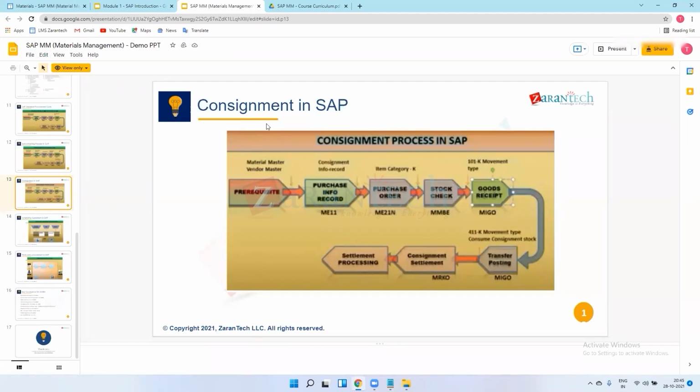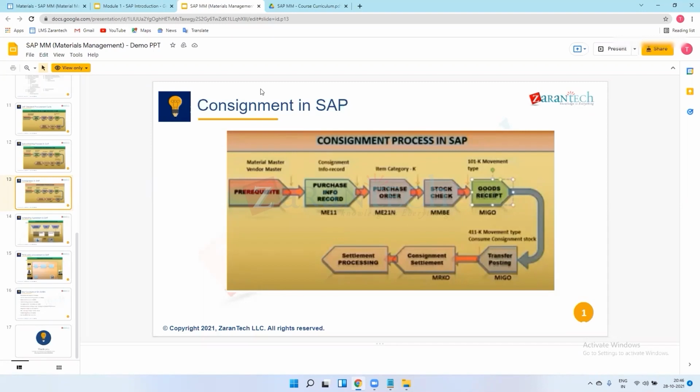But at that time I will not do any payment processing for the vendor, whenever they use it. Just on the invoice basis or on the PO basis, I will procure the material and store that material in my company premises. Suppose we have 100 tires in our company premises, but the ownership is with the vendor only. It is in our premises.